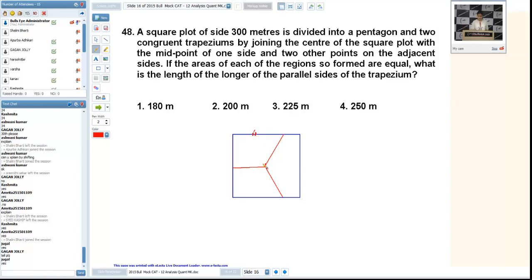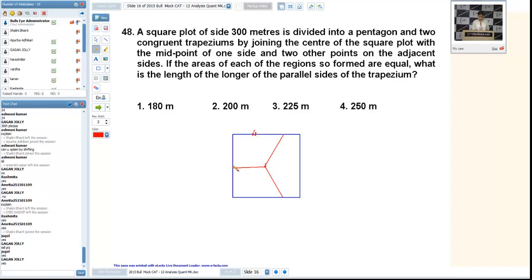Now let us start. Since the middle point is joined with the middle point of the other side, this length becomes 150 because the total length given was 300. Now let it be x.